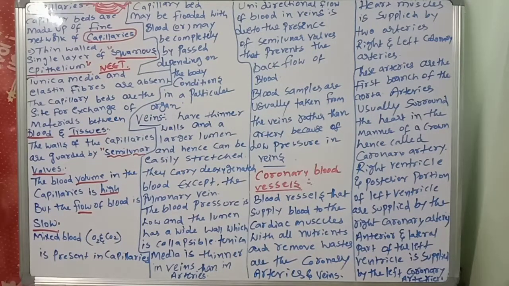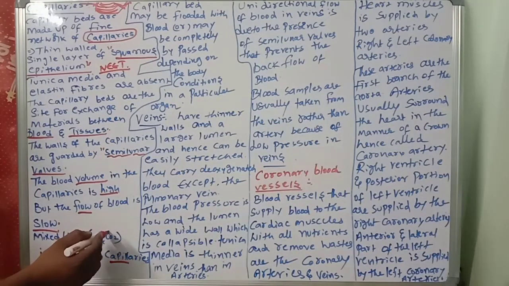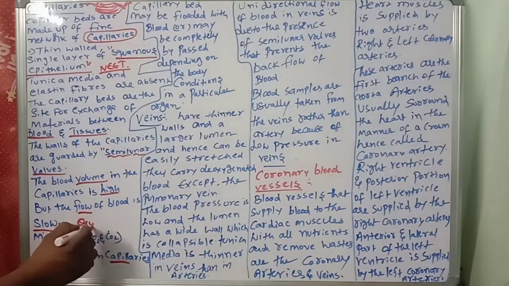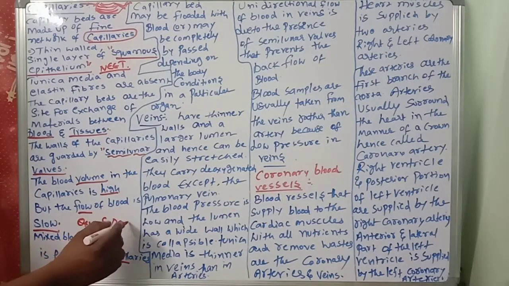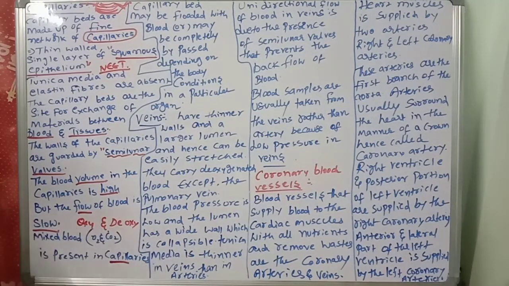Mixed blood is present in the capillaries. What is the meaning of mixed blood? Oxygen is there, in the sense oxygenated blood. Carbon dioxide is there, in the sense deoxygenated. So oxygenated and deoxygenated blood will be there in the capillaries.